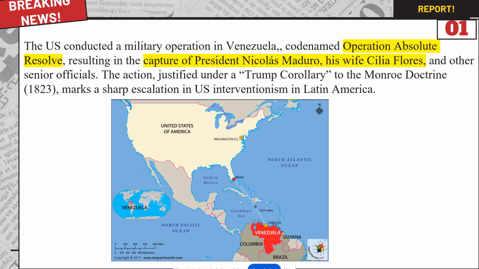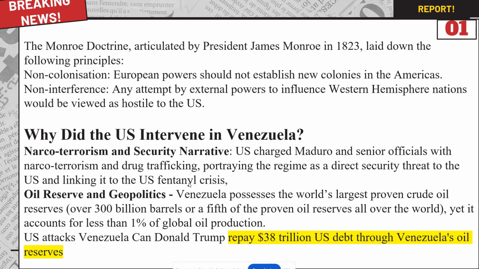Now, before understanding the protocol and the doctrine, let us also understand why oil reserves and all those things in detail. The Monroe Doctrine, which was articulated by President James Monroe in 1823, had certain principles, two of the most important being non-colonization and non-interference. Non-colonization says that European powers should not establish any new colonies in the Americas, and non-interference says that any attempt by an external power to influence the Western Hemisphere nations will be viewed as hostile to the US.